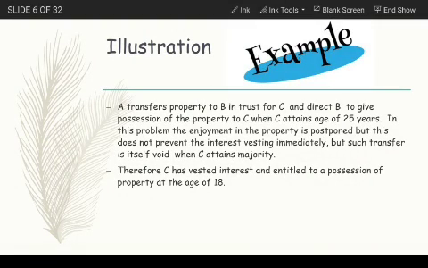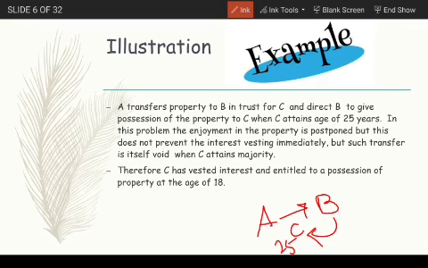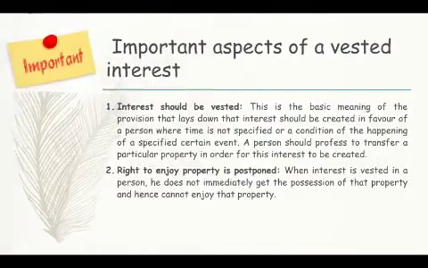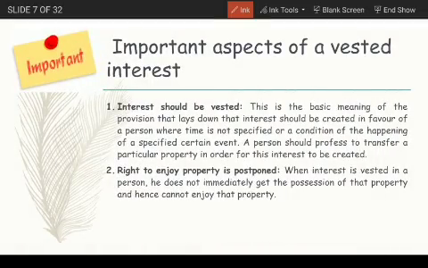Now, an example for a vested interest: A transfers a property to B in trust for C, and B is directed to give possession of the property to C when C attains the age of 25 years. In this problem, the enjoyment of the property is postponed, but this does not prevent the interest from vesting immediately. But such a transfer is itself void when C attains majority. That is, when C attains majority, his right over the property will automatically come into effect, and not at age 25.